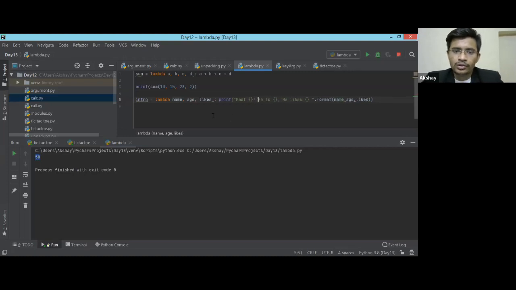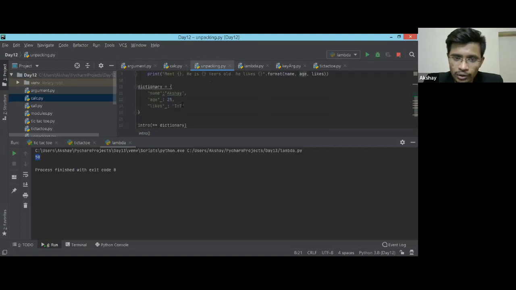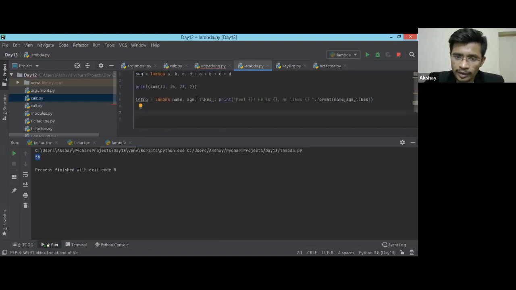Perfect. So what I'm going to do is call this function. Before, for writing intro, we did a bunch of code, right? We called that function, then we wrote def, then parameters, and then we printed this thing. We can do it in a very simple way using this lambda function, in a single line.